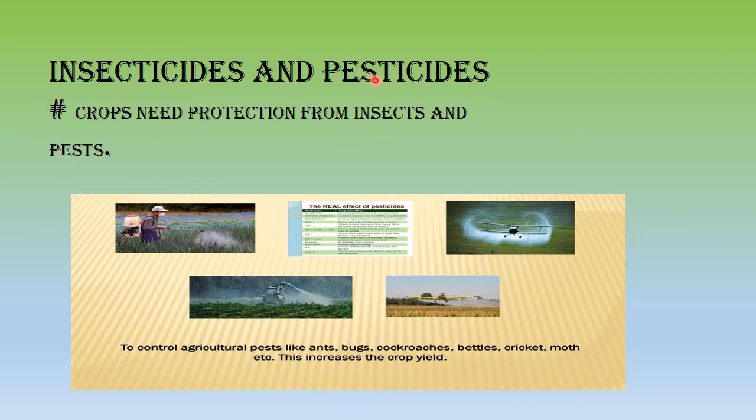The process of spraying insecticide and pesticide can be done manually, like this man is doing using this machine, or you can use a drone. This is not in India as of now, but in other countries abroad, it is a very common practice to provide insecticide and pesticide to protect your crops from pests and insects.